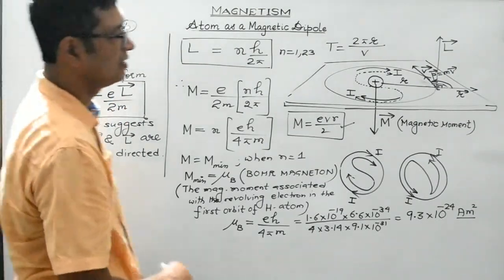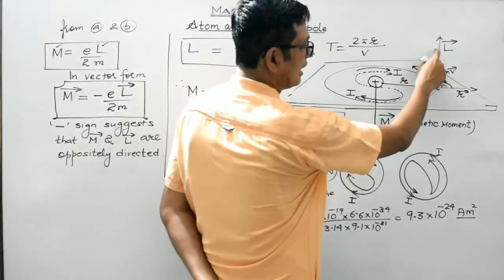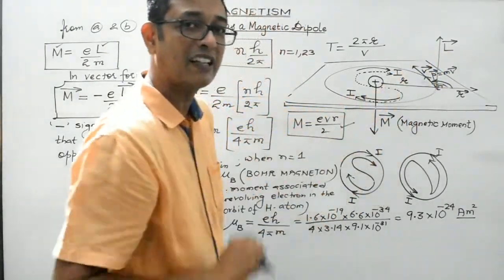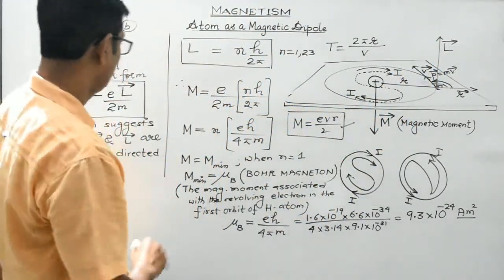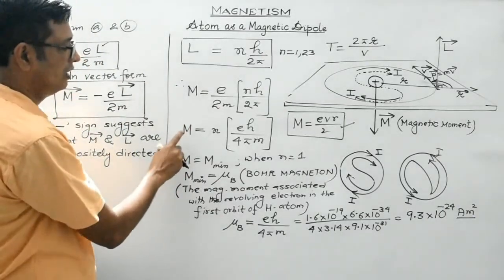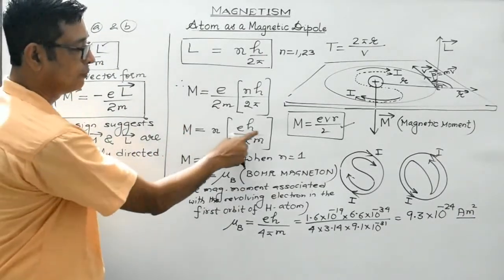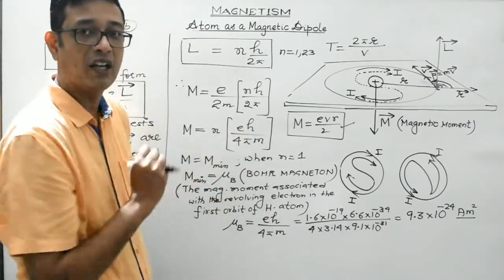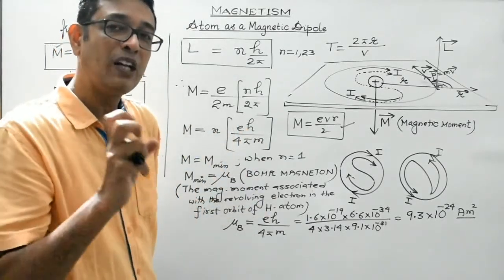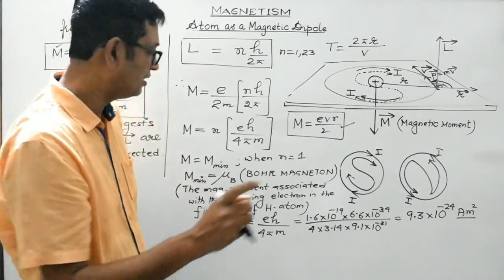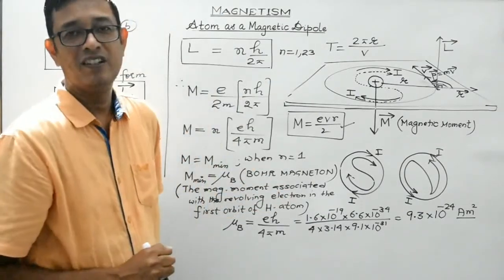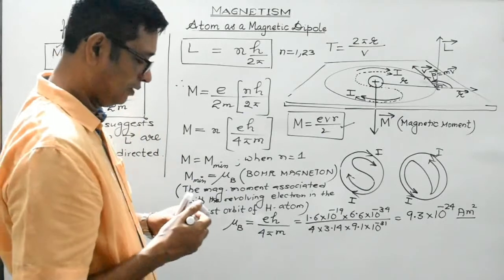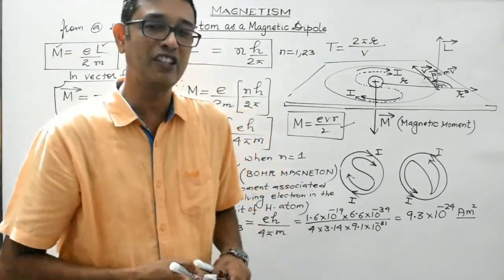The negative sign suggests that the magnetic moment and the angular momentum are oppositely directed. In the last step, we discussed the expression for the magnetic moment in terms of Planck's constant, and by substituting n as 1, we obtained the minimum value of the magnetic moment, known as Bohr magneton.